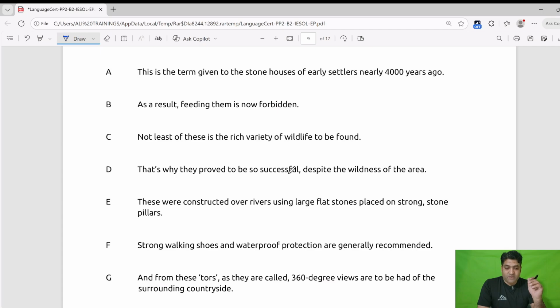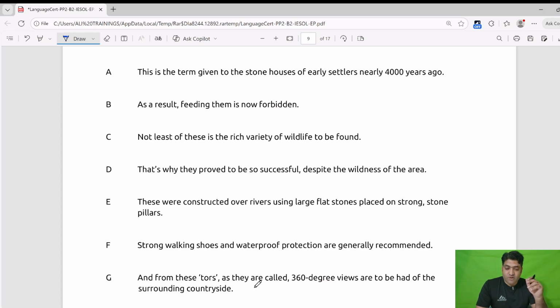That's why the proof to be successful, no, this cannot be the answer. These were constructed over. There is not a mention of any construction. Strong walking shoes and waterproof protection are generally recommended. It can be, but there is nothing mentioned about anything dangerous or the hills. So it cannot be our answer.